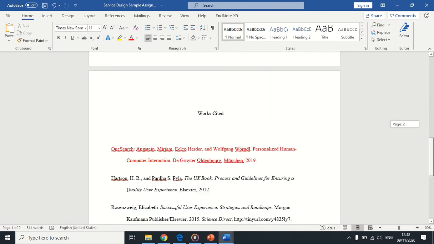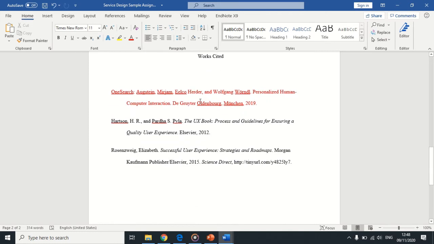Then at the bottom, just to begin, I copied and pasted the information that was available from OneSearch, but I'm going to have to do quite a bit of editing on this one because this doesn't include the chapter name or the author of the chapter, which is all important and necessary when citing a chapter in an edited book.